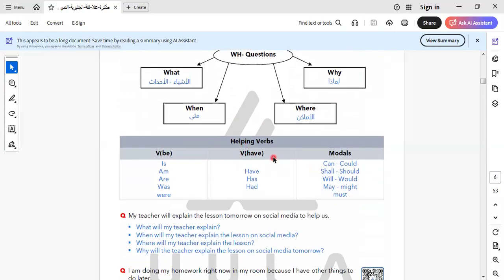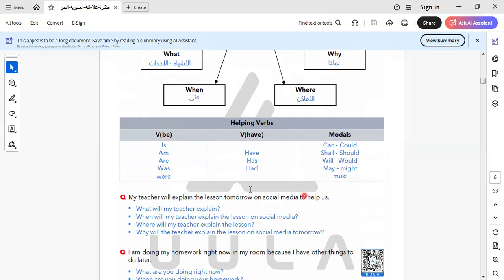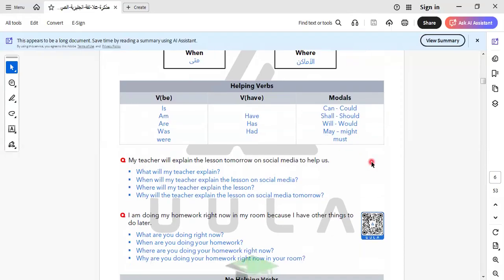When we have a main verb in the sentence, we use either verb to be, verb to have, or modals. Verb to be, like is, am, are, was, were. Verb to have, has, had. Or can, could, shall, should, will, would, may, might, must. So I would like to give you a note about the modals. The modals must be followed by what? By the infinitive verb, which means the verb comes in the infinitive form.